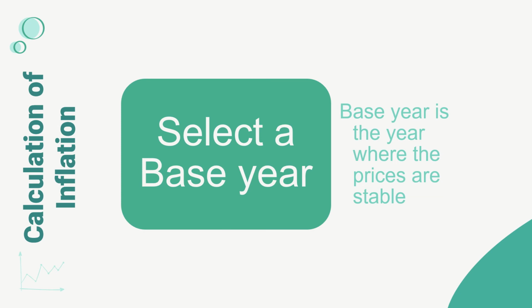Let's take an example: in 2005 in India, the prices were the most stable. So the base year was 2005 up to 2019. But in 2019, the prices were much more stable than in 2005. So that's why now the base year is 2019. So what does stable prices mean? It means that there was not much fluctuation in the prices.